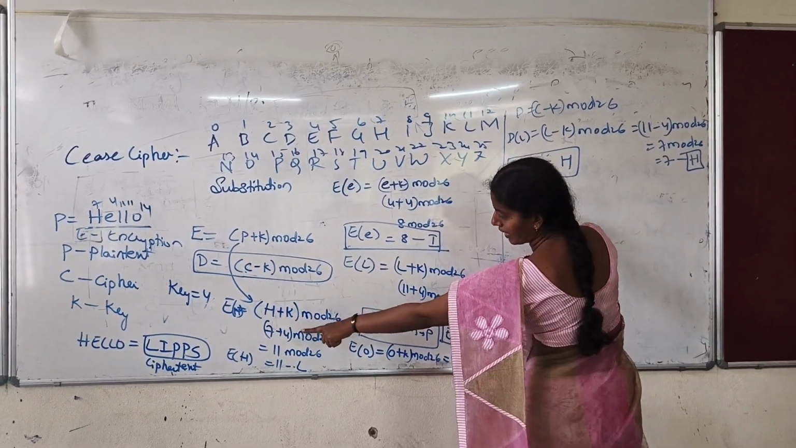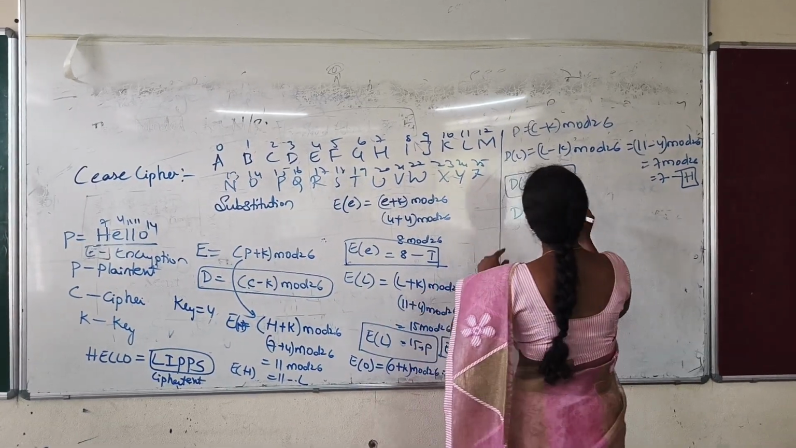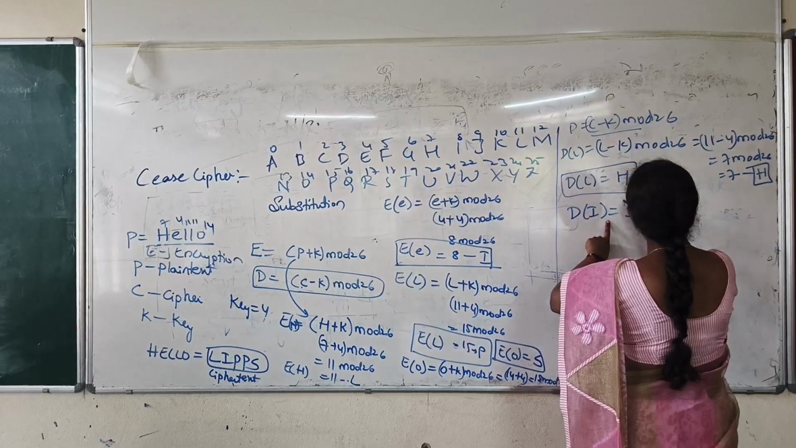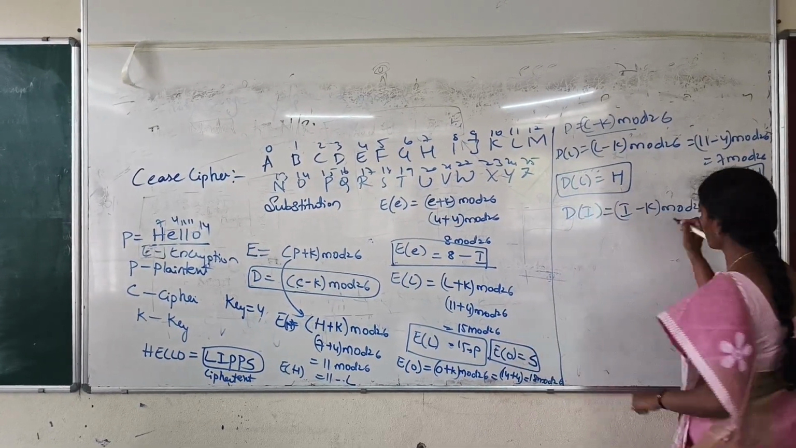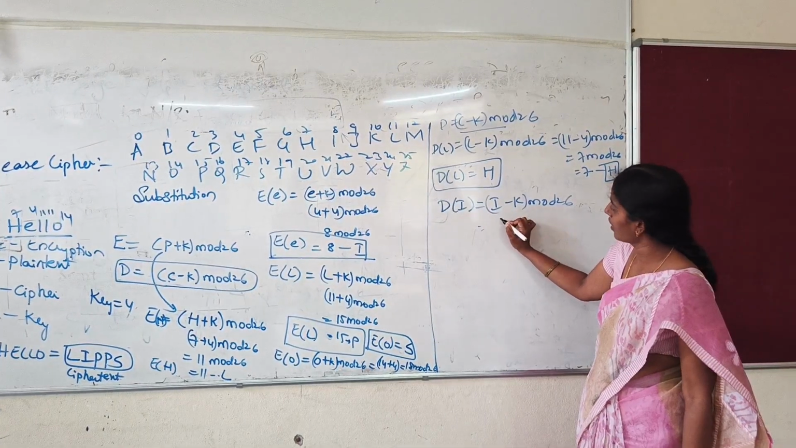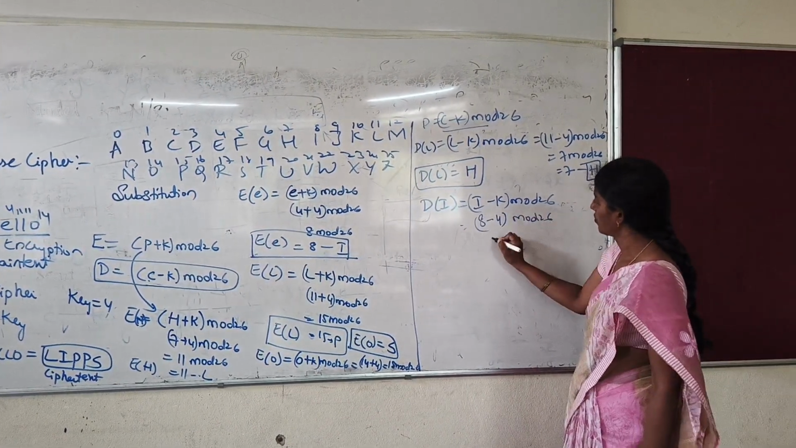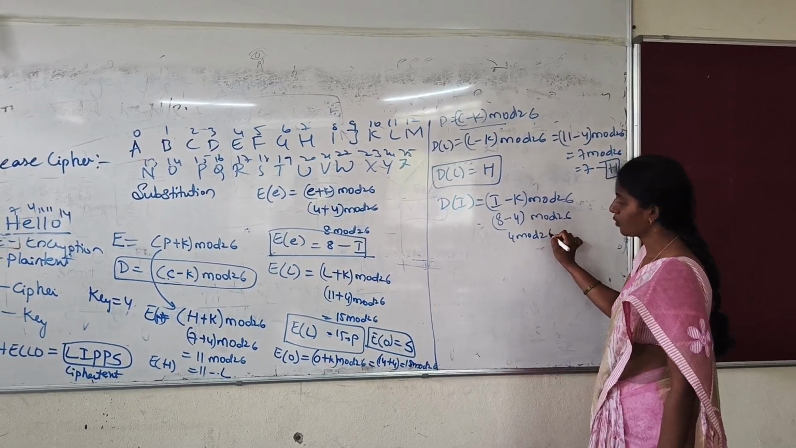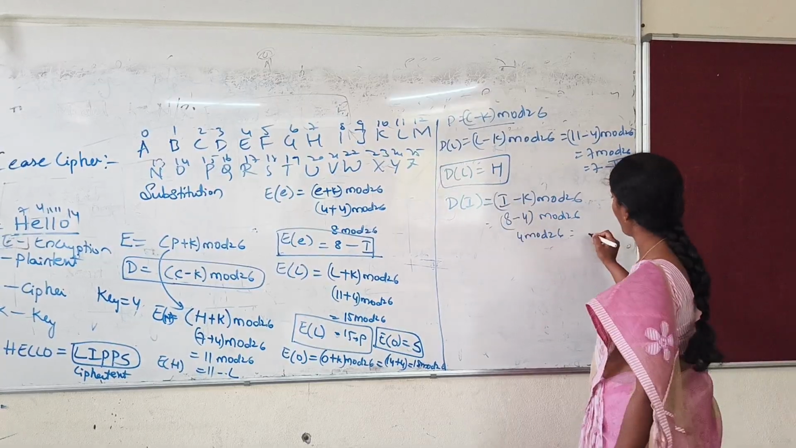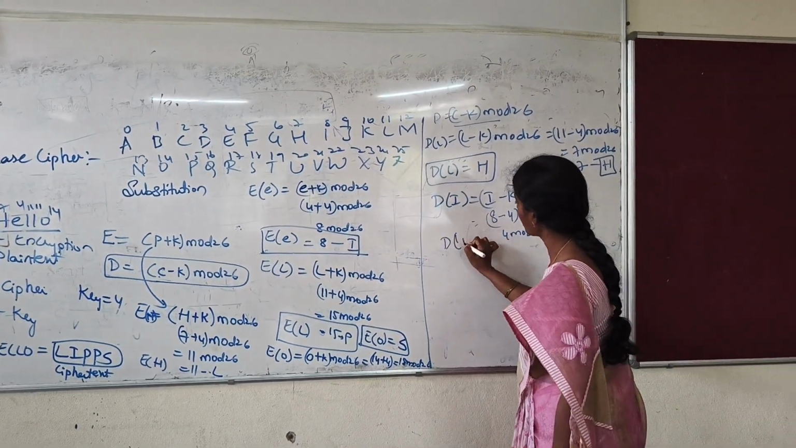Next one is D of I. So the next letter is I. D of I is equal to C minus K, the formula. C is I. I minus K mod 26. I value will be here 8. 8 minus 4 is 4 mod 26. So 4 mod 26, the value will be here. What is the value of 4? E. So D of I we got is E.